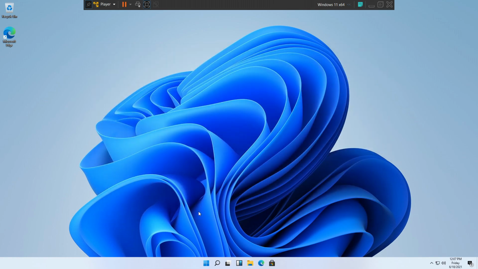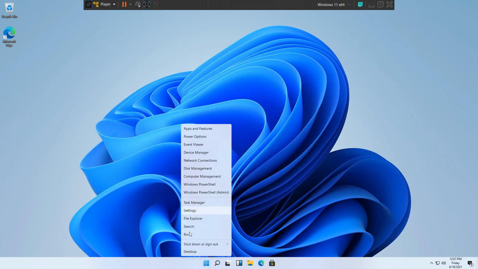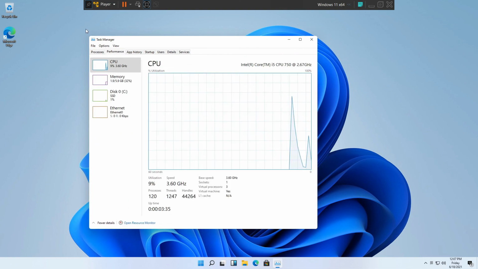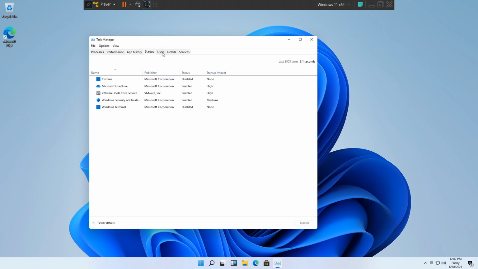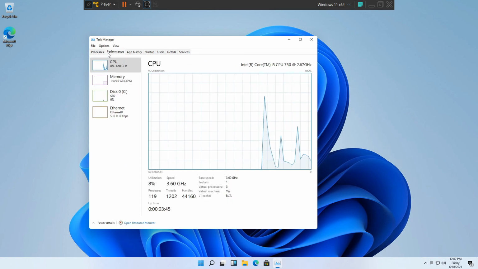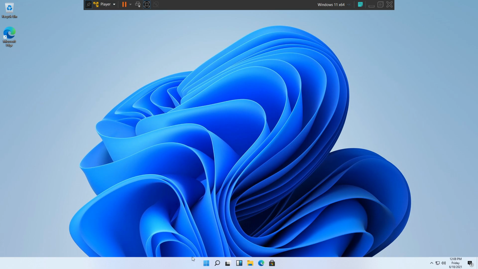Let's take a look at Task Manager really quickly. Okay, they still have the right click and the options on the start menu, Task Manager. Task Manager hasn't really changed, if I'm being honest. It's still the same, only the rounded edges make the difference. And yeah, it doesn't have any major differences from Windows 10 Task Manager. I'm not really mad about it because of course this is not the public release, this is not fully finished yet, so they may change the Task Manager. I'm not sure, but we'll see that when the time comes.